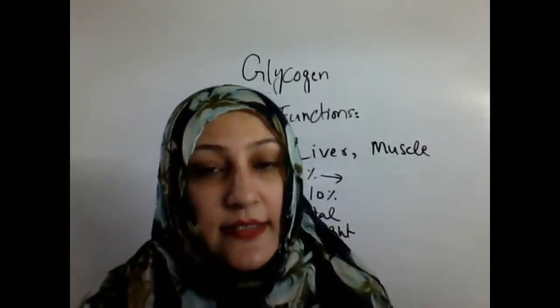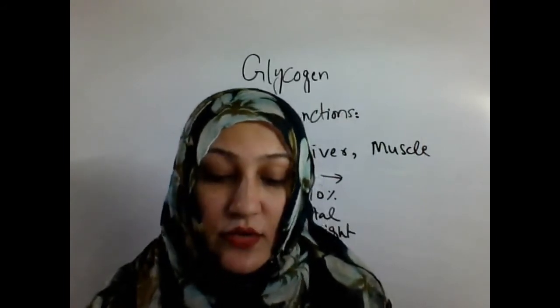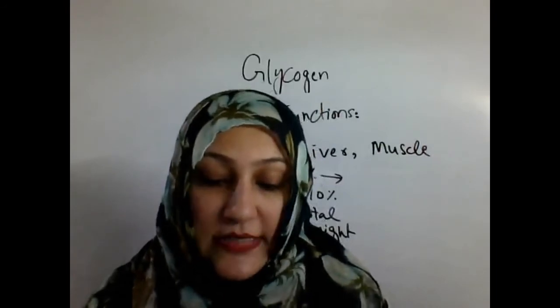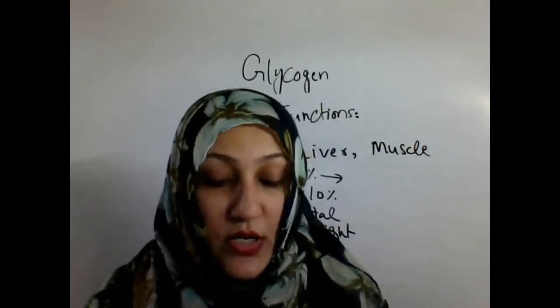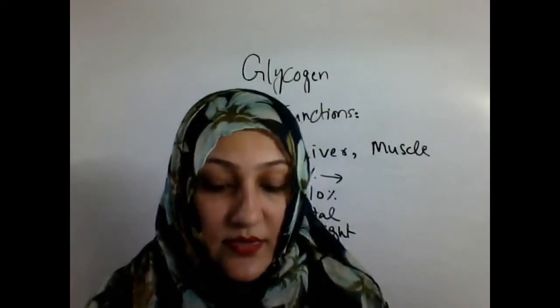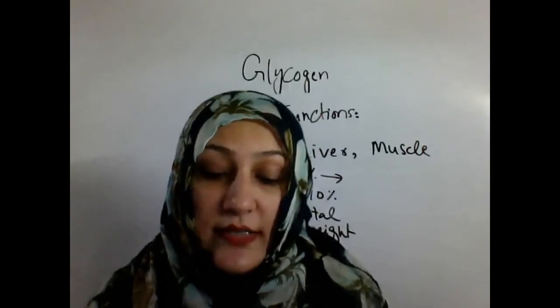When food is ingested, blood glucose level rises and insulin released from the pancreas promotes the uptake of glucose into the liver cells. Insulin also activates the different enzymes involved in glycogen synthesis, such as glycogen synthase.